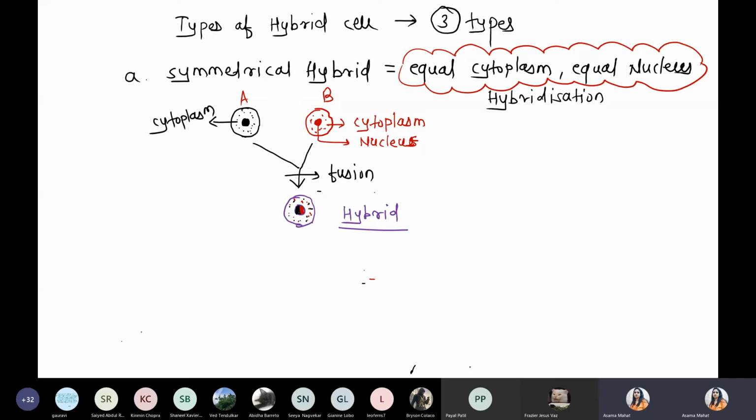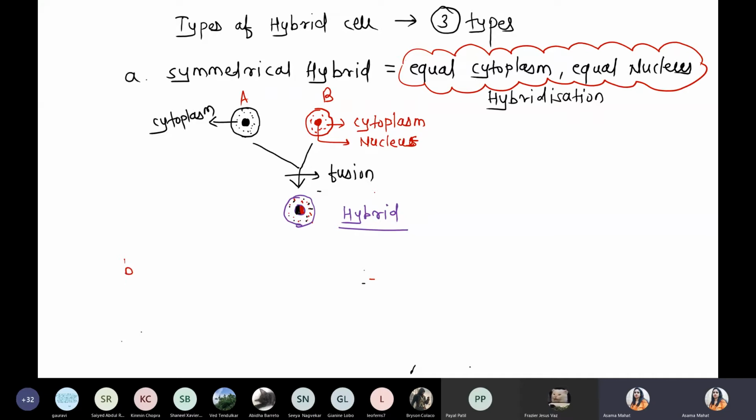Got it? Maximum try to draw the diagram. No need to write down the sentence. Imagine the diagram. Draw the diagram this way, so you will get a clear-cut idea. Because this hybrid consists of nucleus of A and B as well as cytoplasm of A and B. That's why we are using a combination of black and red.